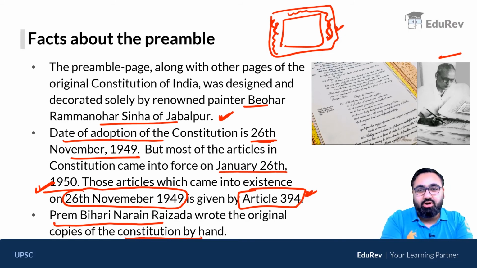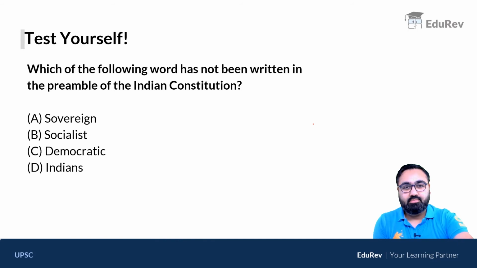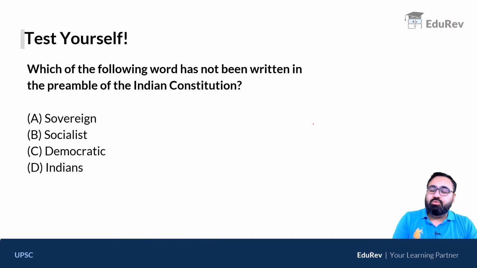I don't know if you know this or not, but if you come to Delhi, there is a museum of the Parliament where these copies are kept even today. They are kept in a transparent box. It is filled with helium to preserve it, and you can still go and see it. This brings us to the end of part number 2 of the preamble.